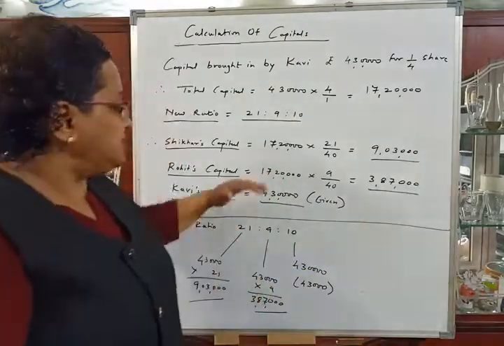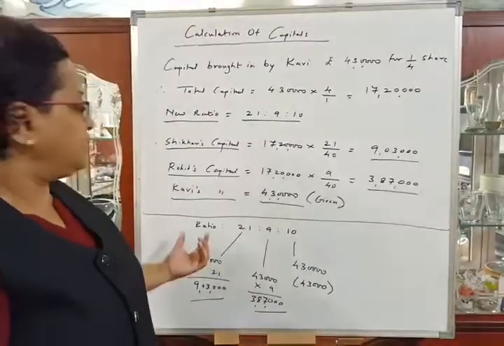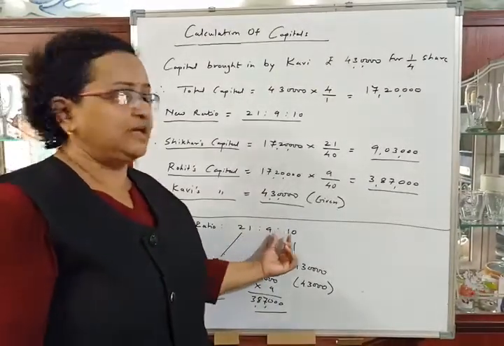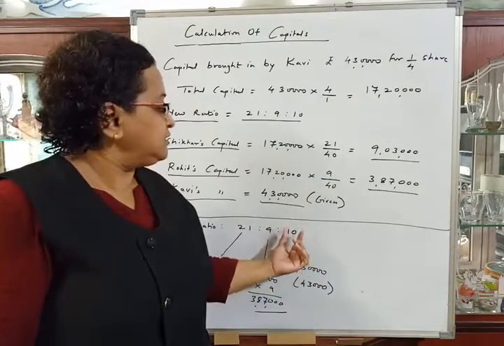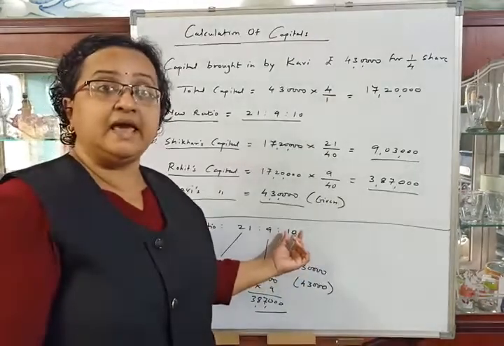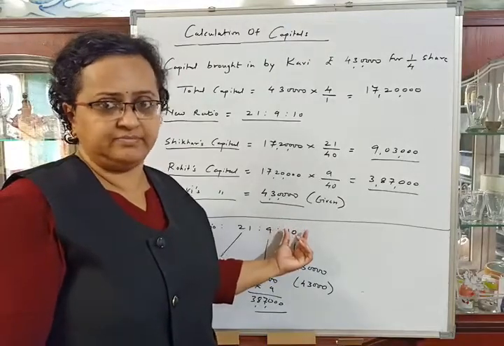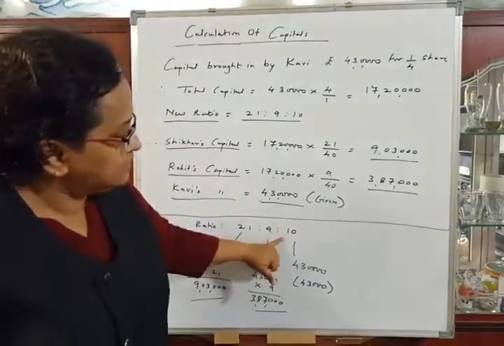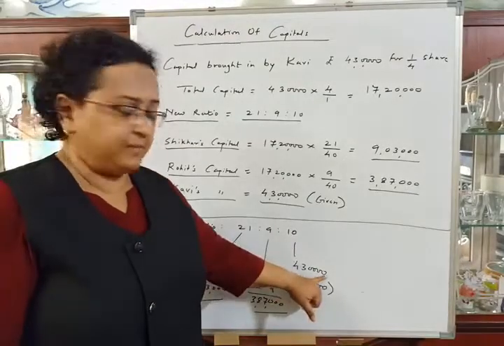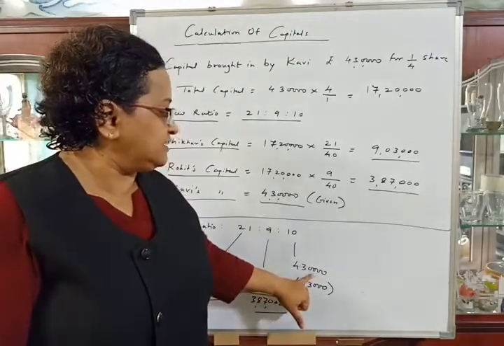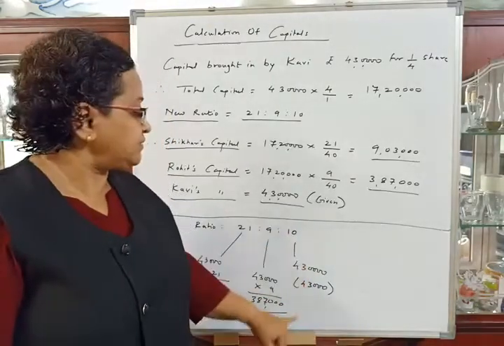Okay. There is another method. The ratio is 21:9:10. Third partner is getting 10 in new profit share. So for 10 he is bringing 4,30,000, means value of one share will be 43,000. 4,30,000 divided by 10.